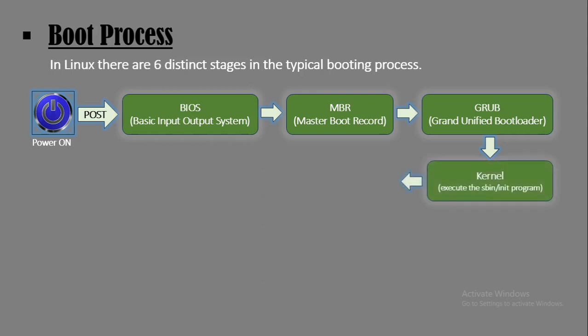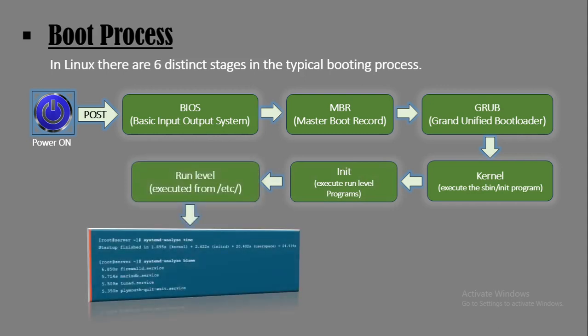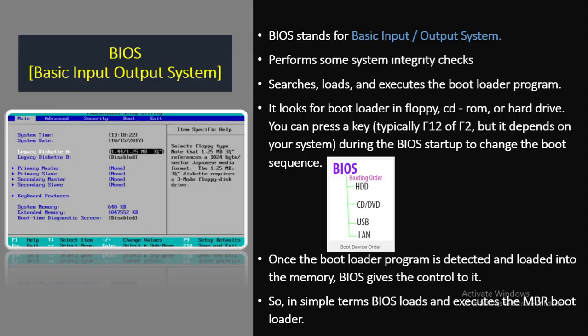Kernel. In this stage of the boot process, the kernel that was selected by GRUB first mounts the root file system. The kernel then establishes a temporary file system using the initial RAM disk until the real file system is mounted. At this point our system executes the run level program. Finally, run level. Depending on which Linux distribution we have installed, we may be able to see different services getting started. That is the flow of the Linux boot process. In upcoming slides I will explain the components one by one separately.